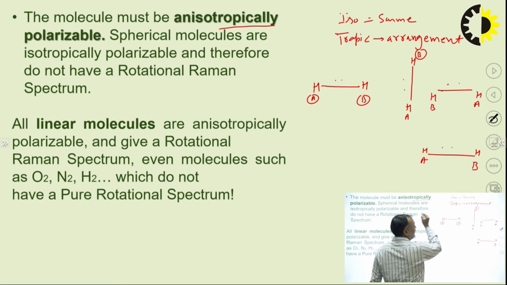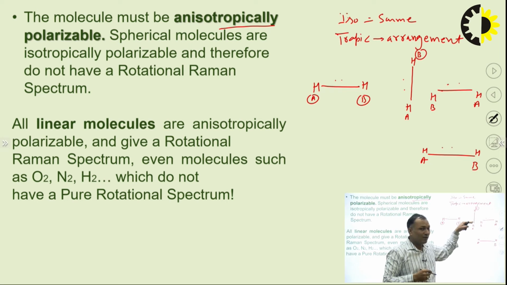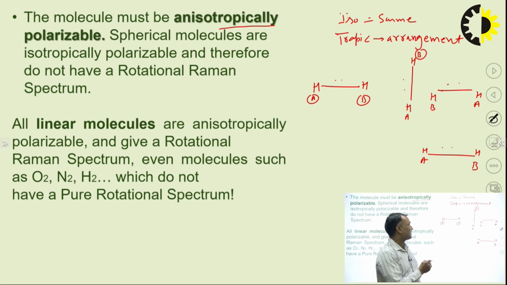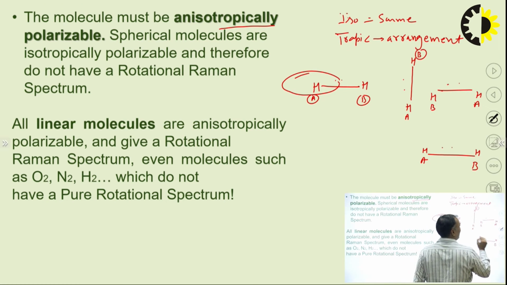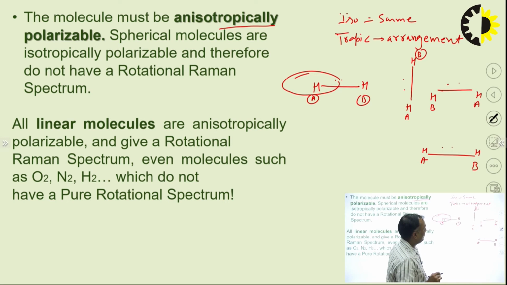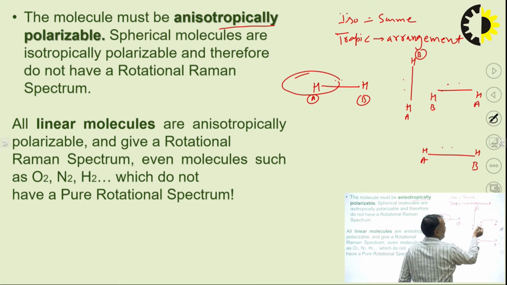So if this molecule is rotating and it is placed in electric field, what happens? The distortion could be high here, okay, less here, again higher, again less. Okay. So you can see the arrangement is not same.